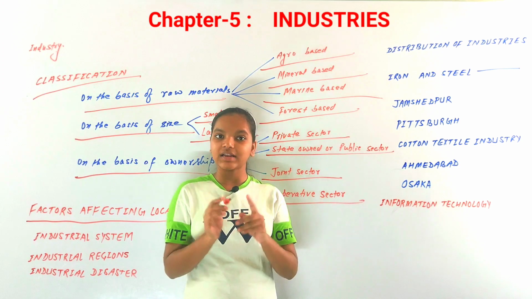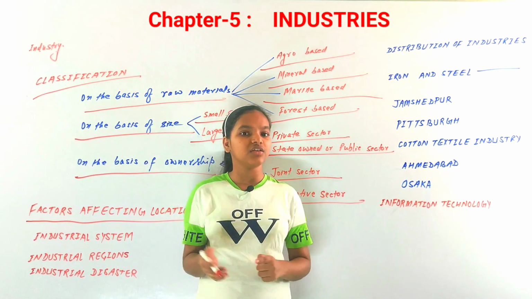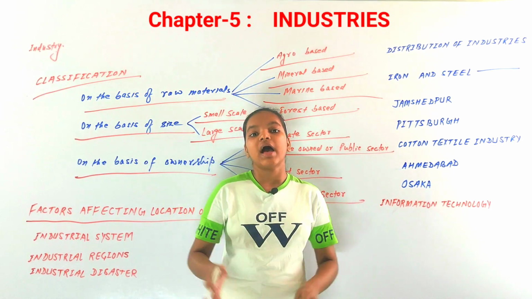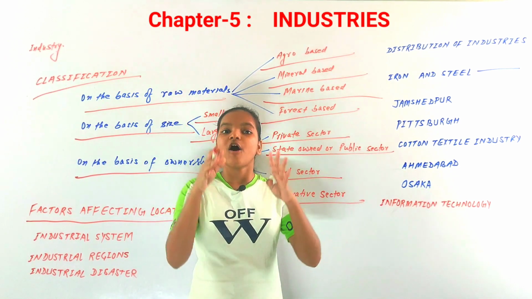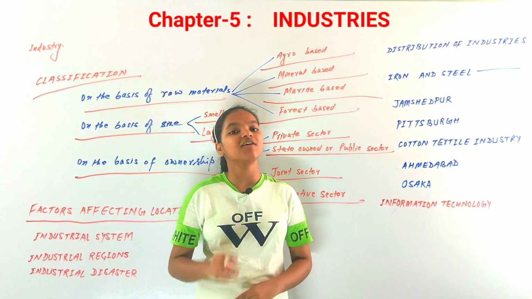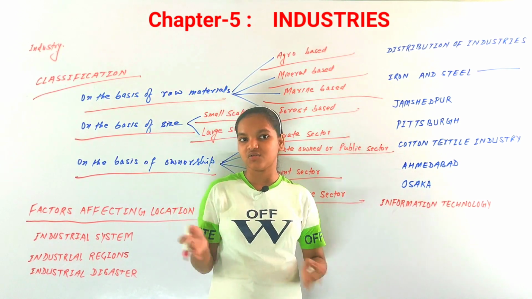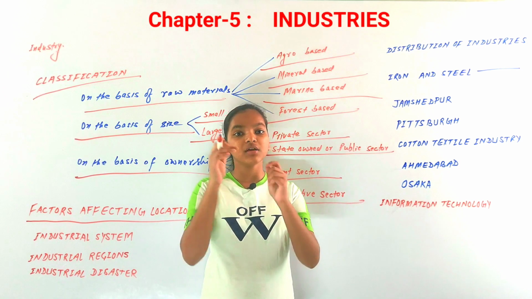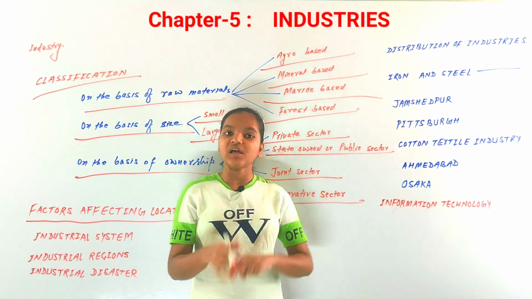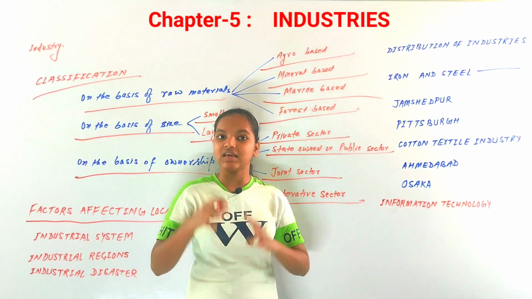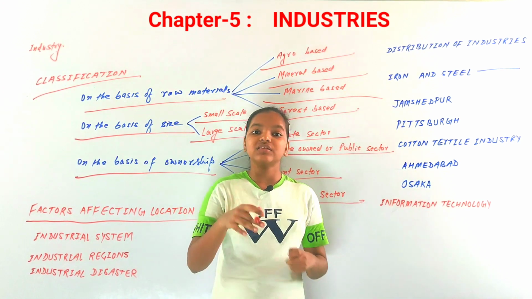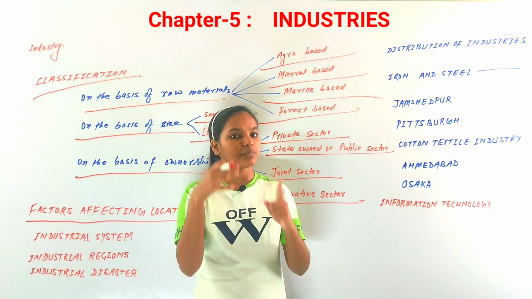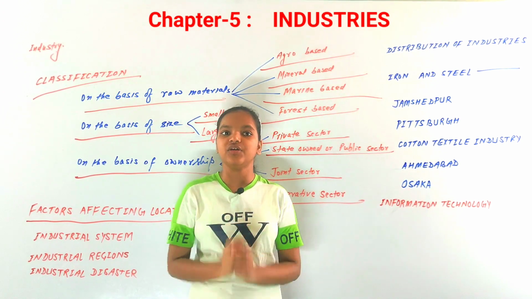So there are many factors that affect the location of industries, and there are many more. People settle their industries where all the facilities are available, or some of them are available, and that is also good, because the government also makes facilities available in the backward areas of India, because industrialization leads to the development and growth of the country.